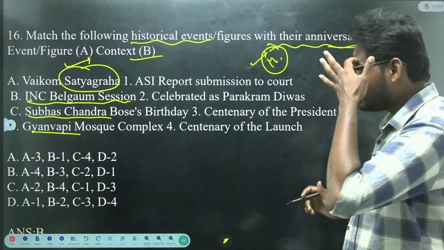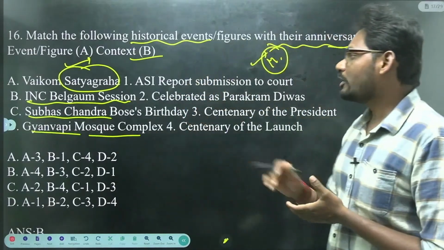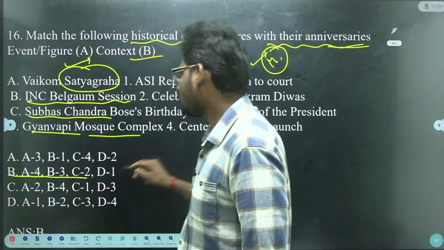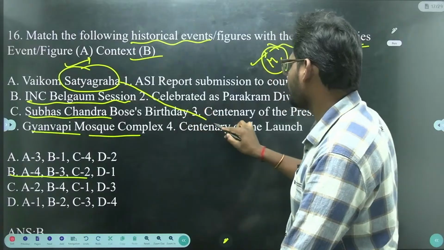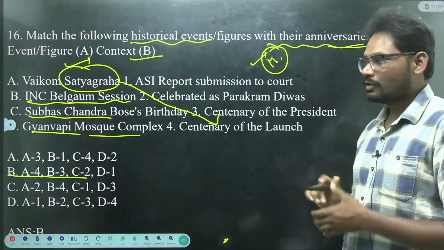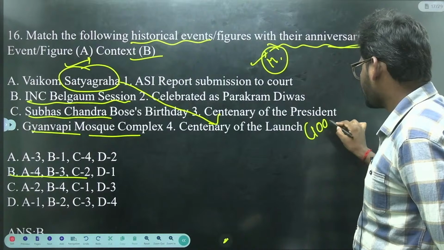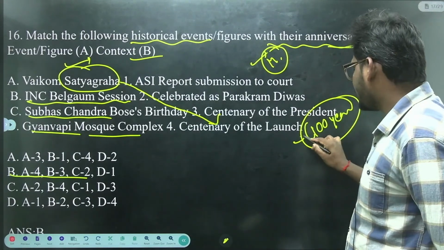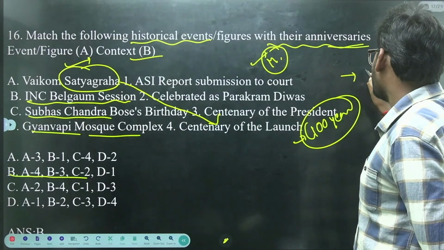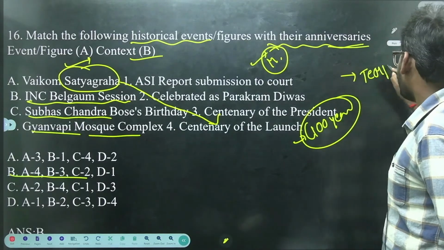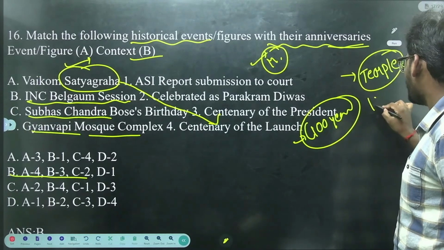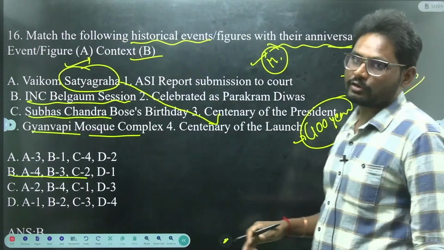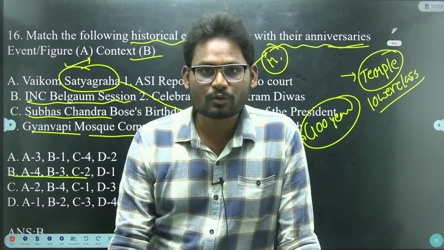So Gnanavapi Masjid complex. So Vaikom Satyagraha completed 100 years, as it was for the entry into the temple. Where the lower class people were not allowed to enter into the temple, that is known as Vaikom Satyagraha.